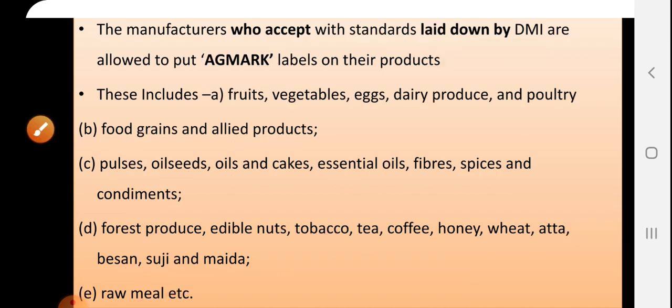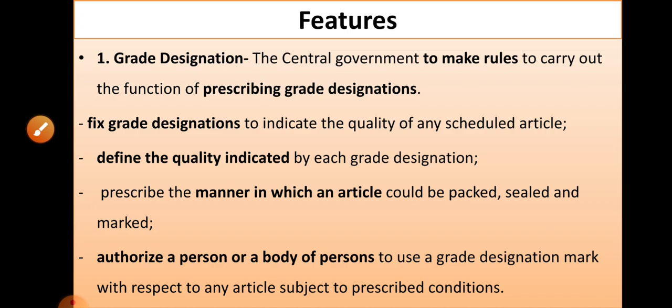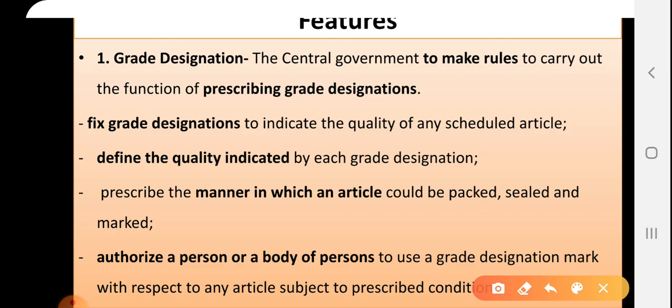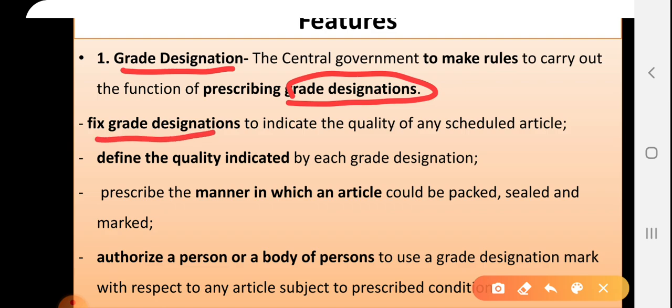Then we'll see some features of this act. First one, grade designations. The central government makes some rules to carry out the function of fixing and making these grades. First, to fix grade designations that indicate the quality of scheduled articles.